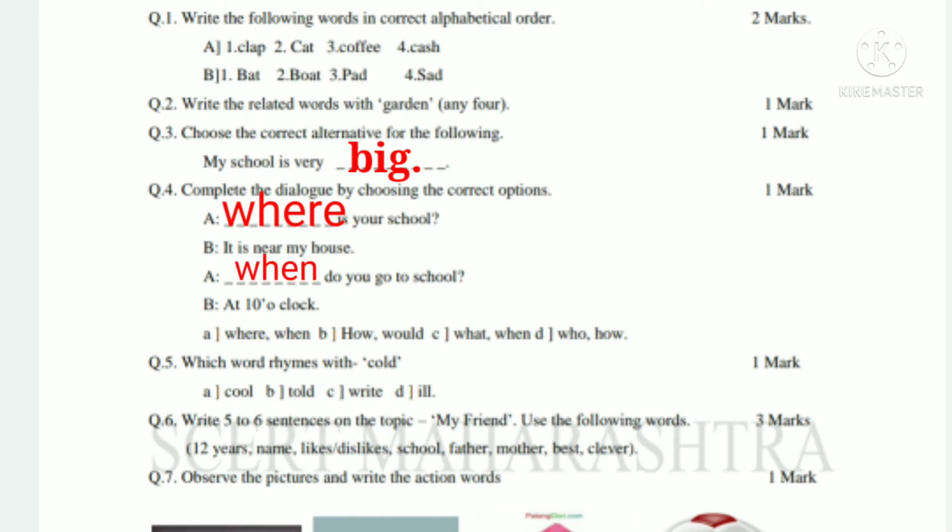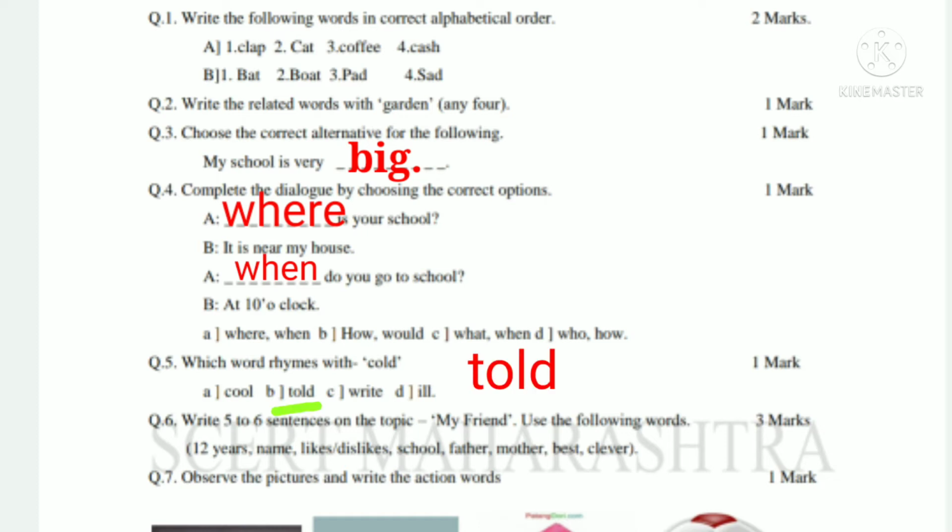Then question 5th, which word rhymes with cold? We know that which are the rhyming words. For example, can, man, all, fall. In this way we have to write the word rhymes with cold. So options are given. There are 4 options given: cool, told, right, ill. And we have to choose the correct rhyme with cold. That is the answer is option B, told.